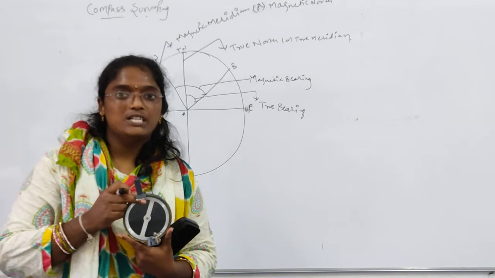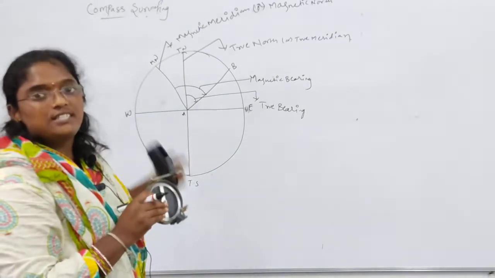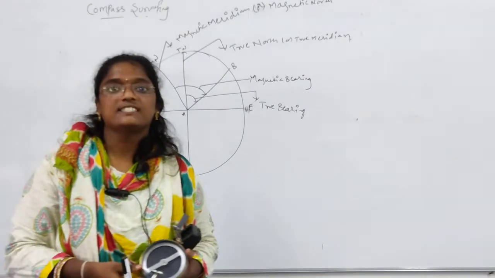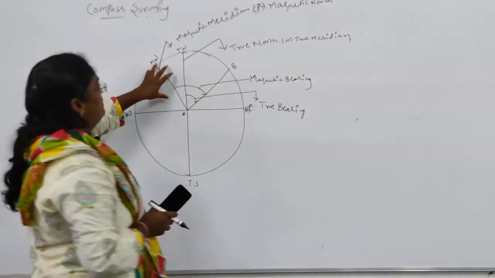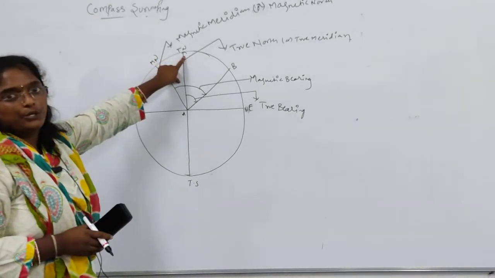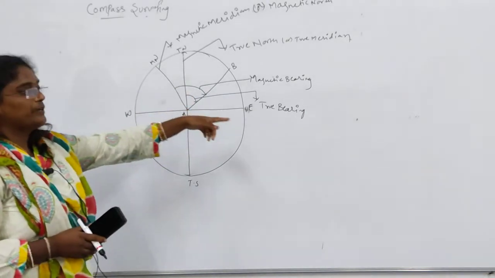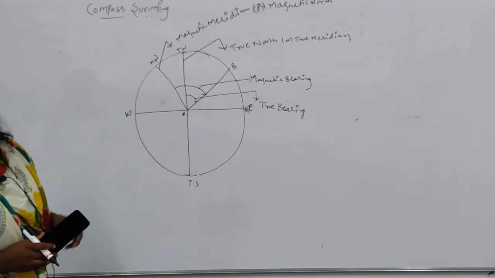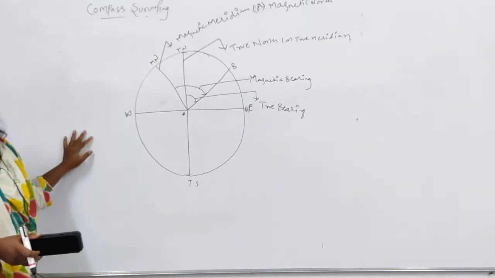Whenever it shows towards the north, it deflects towards the left. That is the magnetized one. Due to the magnetic power, it deflects from the north. So we consider this magnetic north, and here it is true north. From true north, whatever bearing you take is known as the true bearing. I hope you have understood, or else when I conduct the experiment you will get to know about this.